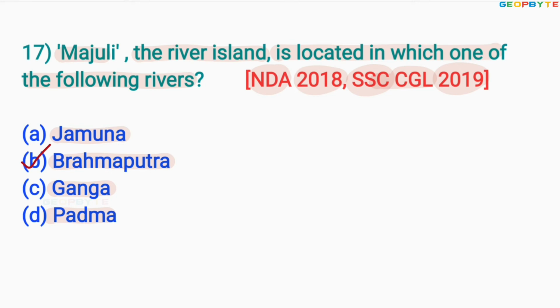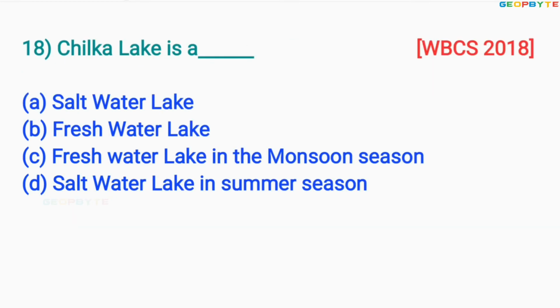Similarly, the next one is, look at the 18th one. Chilka Lake is a, option A, saltwater lake. Option B, freshwater lake. Option C, freshwater lake in the monsoon season. Option D, saltwater lake in the summer season. The correct answer is that Chilka Lake is a saltwater lake. Therefore, option A is absolutely correct.